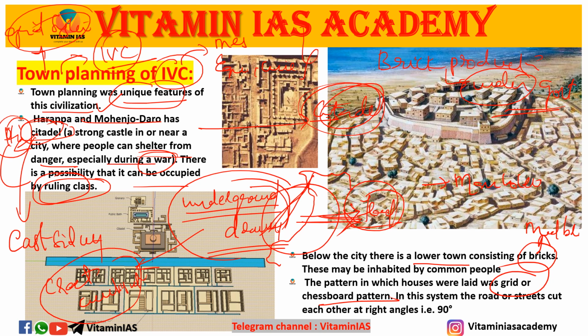And the grid system is the system where roads and streets cut each other at right angles, 90 degrees. Right angles means 90 degrees. Here, town planning is a unique feature of the Indus Valley civilization. And Harappa and Mohenjo-daro have a citadel.